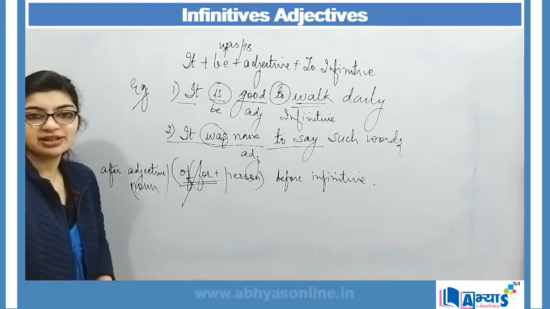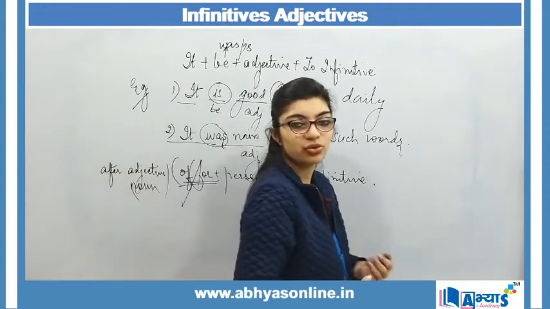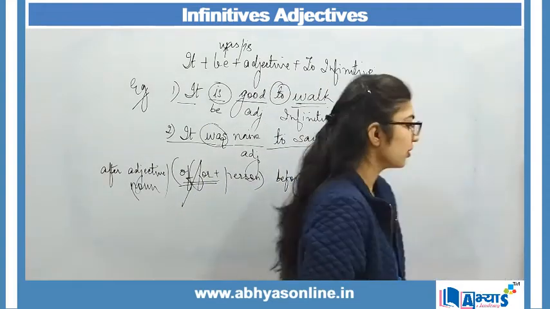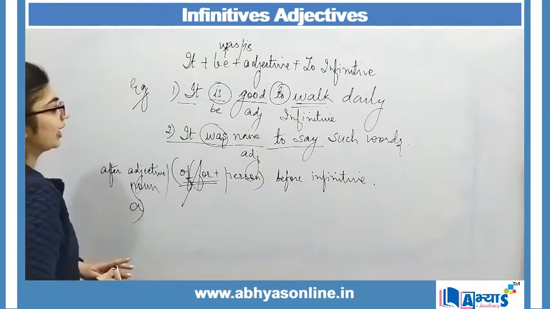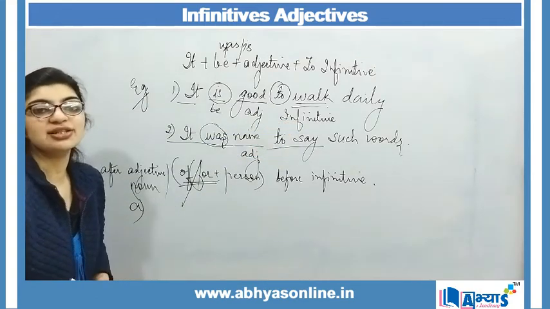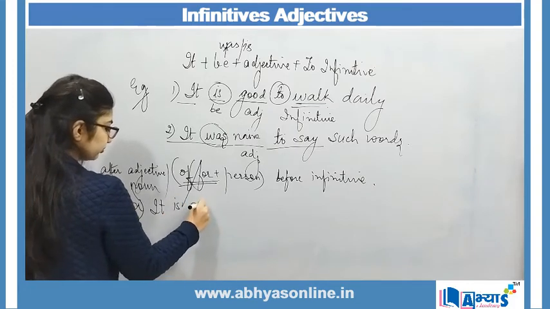Of or for plus person has to be used before infinitive and after adjective. So let me explain this with the help of an example, and only after discussing through sentences the concept and the rules are more clear. So here the example can be, like I say, it is good to walk daily. Now if I am suggesting this to someone, I will say it is good.